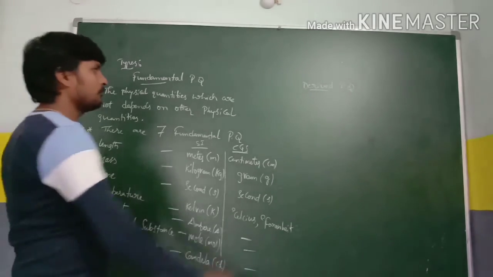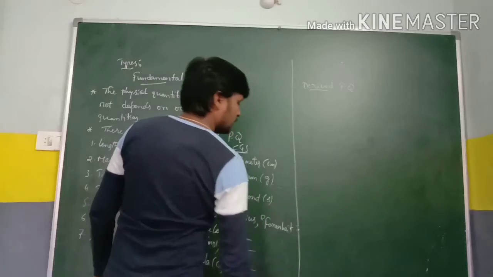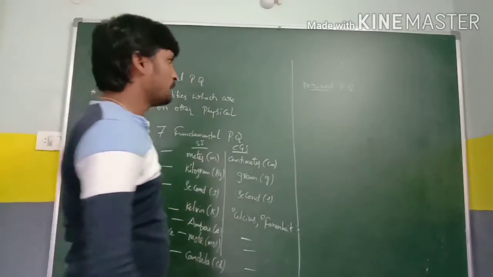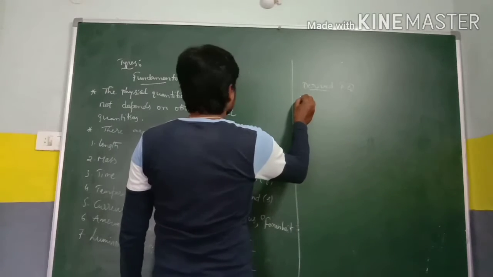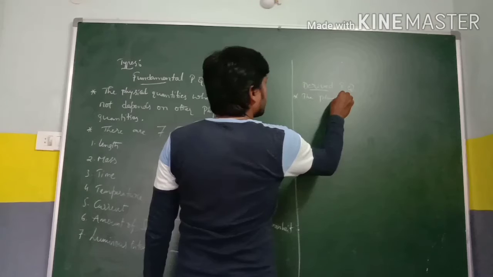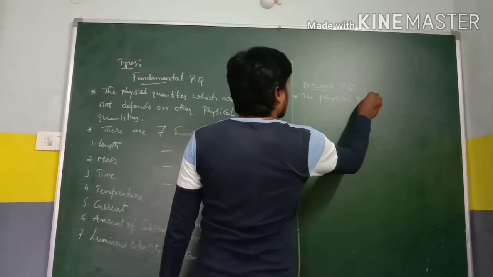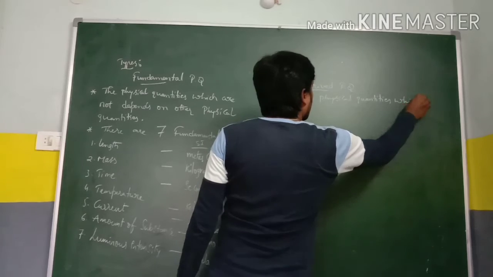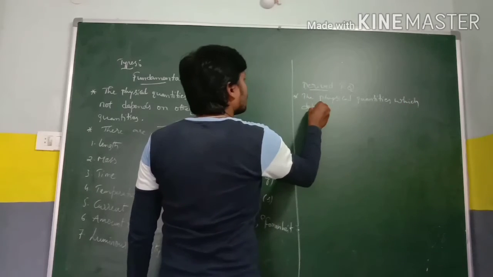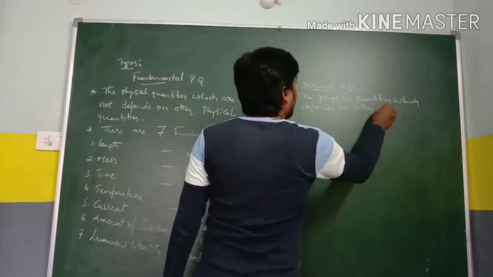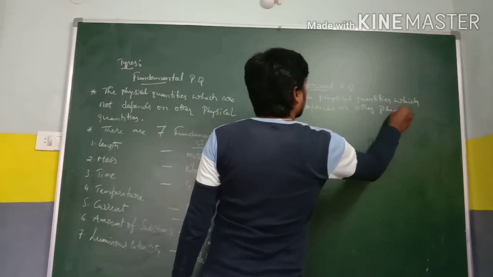Coming to the derived physical quantities. Derived physical quantities are the quantities which depend on other physical quantities.